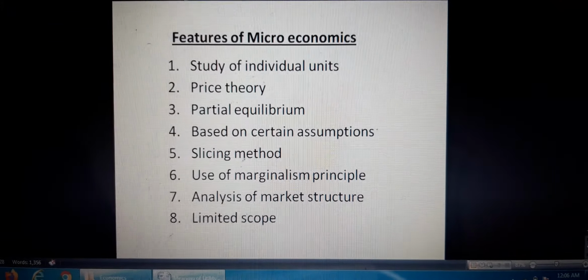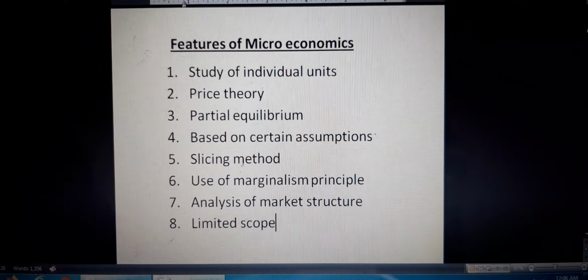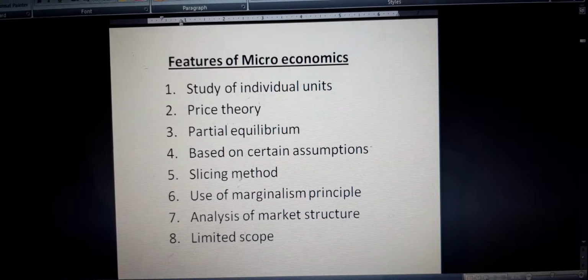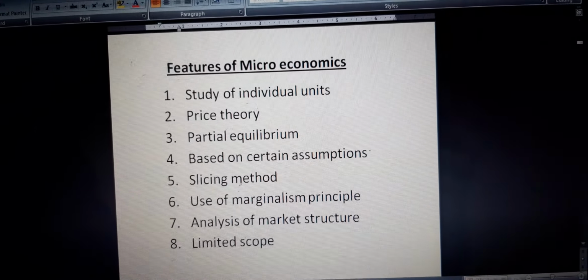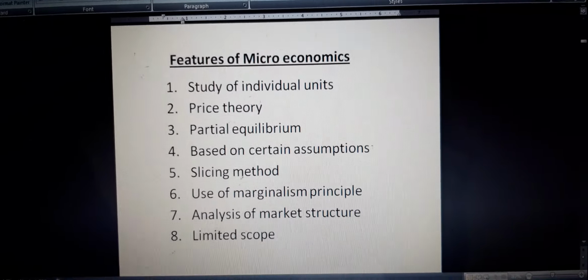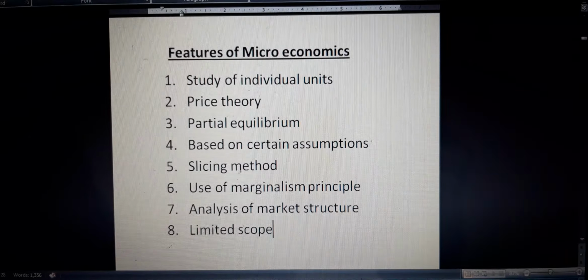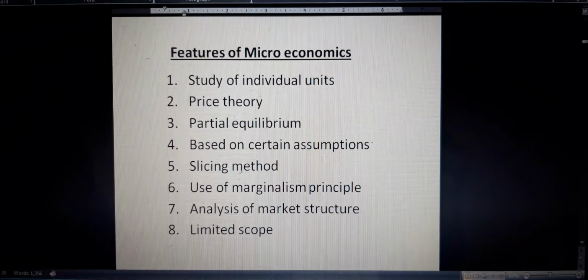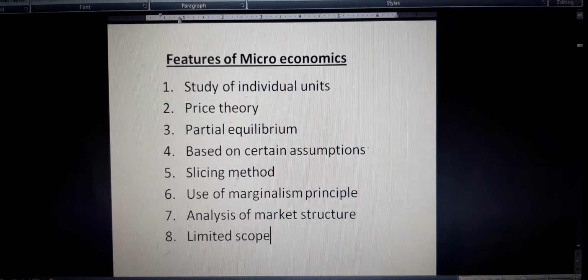For example, personal income is a part of national income. Similarly, individual demand is a small part of aggregate demand. Similarly, the price of gold is a part of the general price level, etc. So, microeconomics adopts the slicing method.